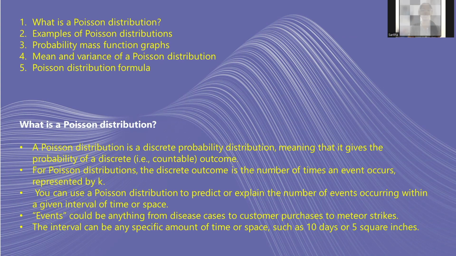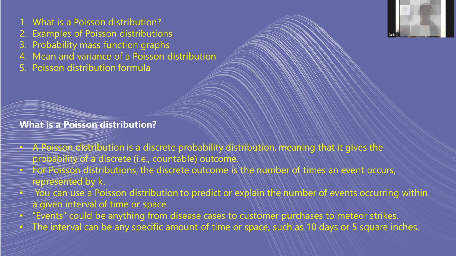What is a Poisson distribution? Poisson distribution is a discrete probability distribution, meaning that it gives the probability of a discrete outcome, that is, countable outcomes. For a Poisson distribution, the discrete outcome is the number of times an event occurs, represented by k.